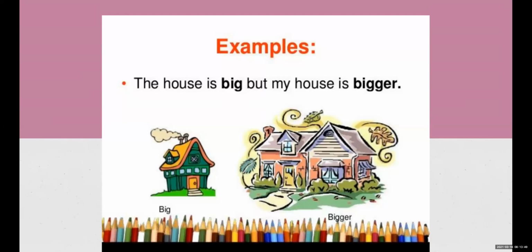Now a person is saying that this house is big, but my house is bigger. Basically, I am living in this big house, and what I'll say is, no doubt that house is big, but mine is bigger. My house is bigger. Er is added. Keep in mind the highlighted part, the bold words. Big is used for the small house, and bigger, the comparative, is used for the other. Er is added.